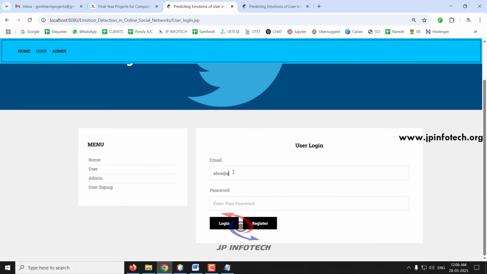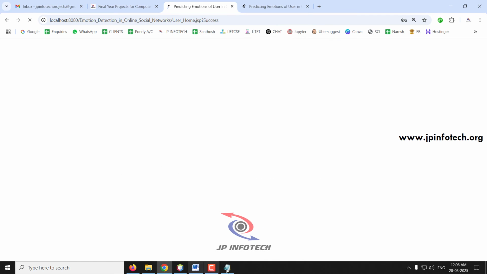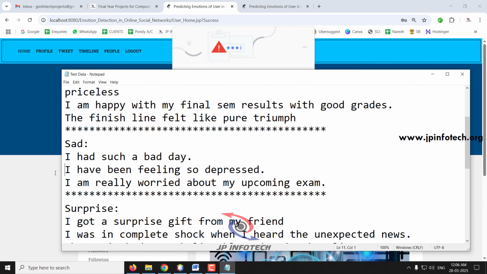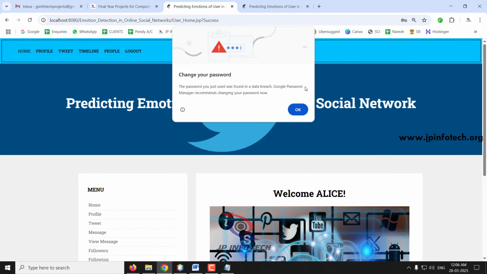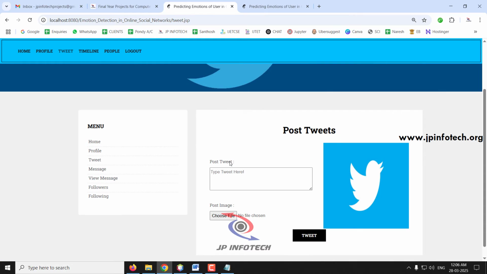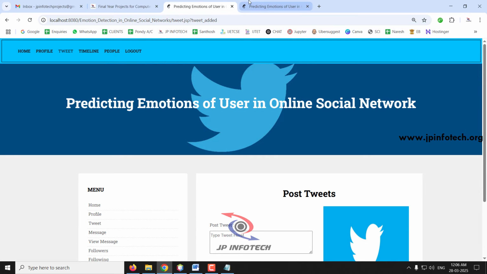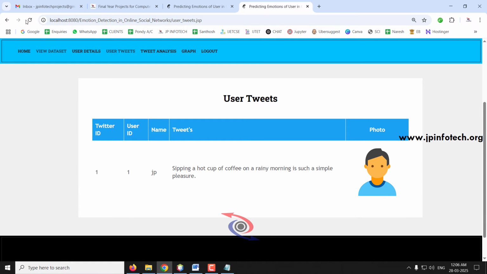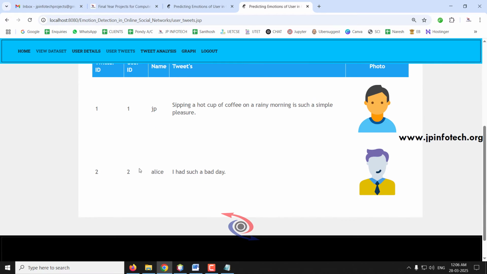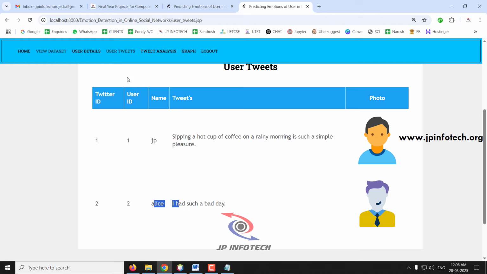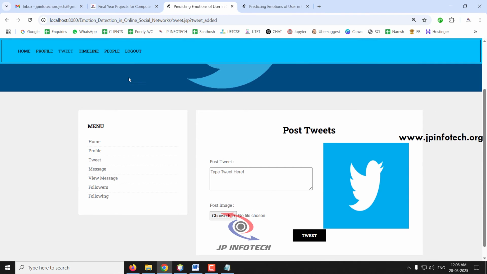JP has already posted the tweet. Now I will log in with another account, Alice. I'll post some other text content: I had such a bad day, and I will select an image and tweet it. Now if I come back and refresh here, you can see the user tweets. The second tweet posted by Alice is also shown here. In the admin part, the user tweets part, you can see all the tweets posted by all the users.